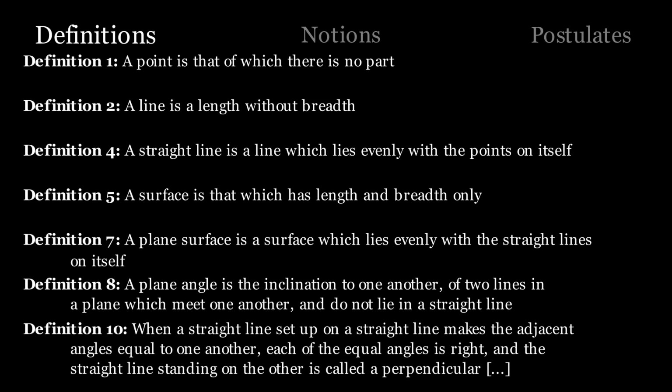There is also a lack of completeness and gaps in definitions that led to the realization that there are two kinds of technical terms or relations. The meanings are pretty self-explanatory, with terms being a defined object and relations being the relationship between terms. An example of this can be seen with definition 4. A straight line is a line which lies evenly with the points on itself. This definition relies on the terms point and line to apply to the meaning of a straight line.